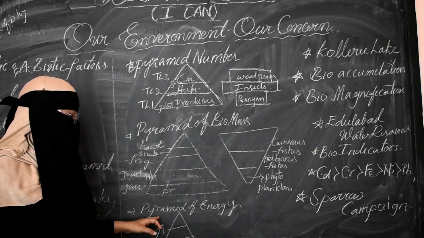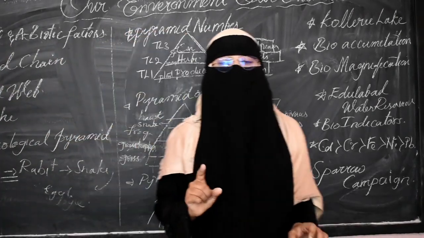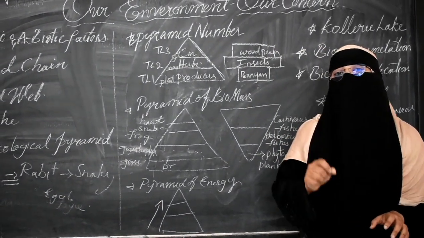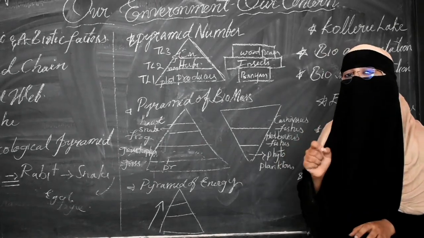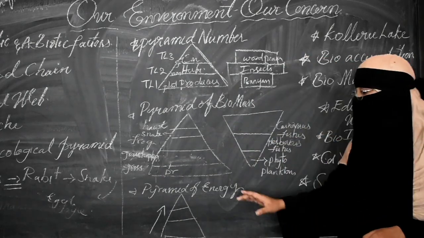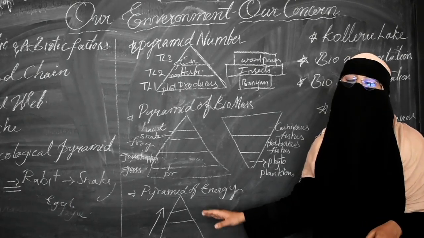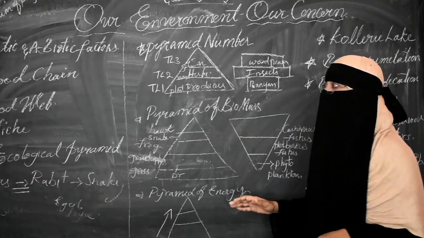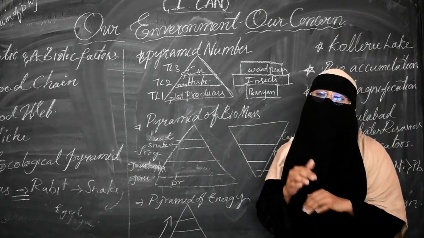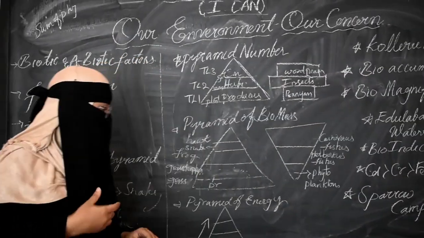Now the next thing is the pyramid of energy. The pyramid of energy explains the 10% energy law, and it also gives us the concept to understand why there are very few trophic levels available within the food chain or within a pyramid. Whenever we go from the producers to the carnivores, every time we will find that the energy is reduced at each trophic level. So how much percent of energy is reduced here? 90%, and only 10% of the energy is available at each trophic level.